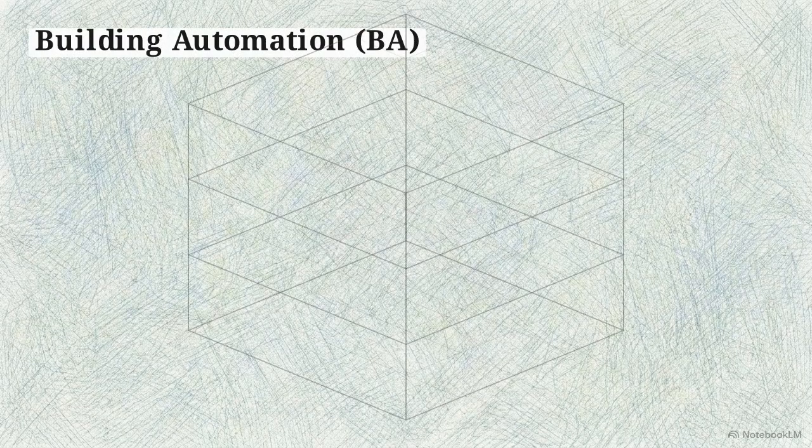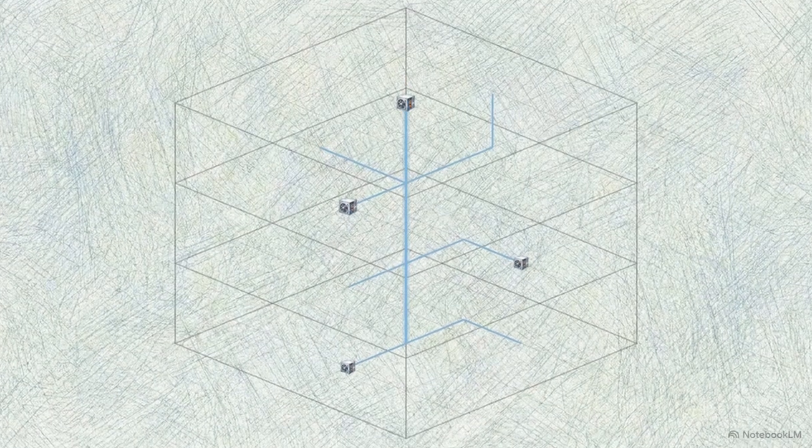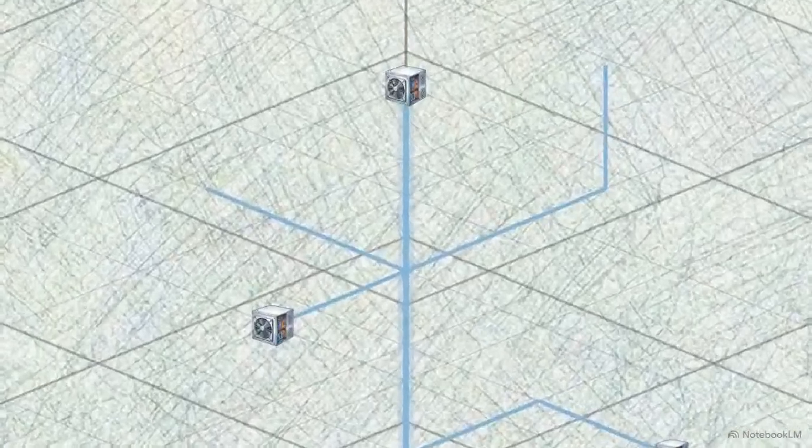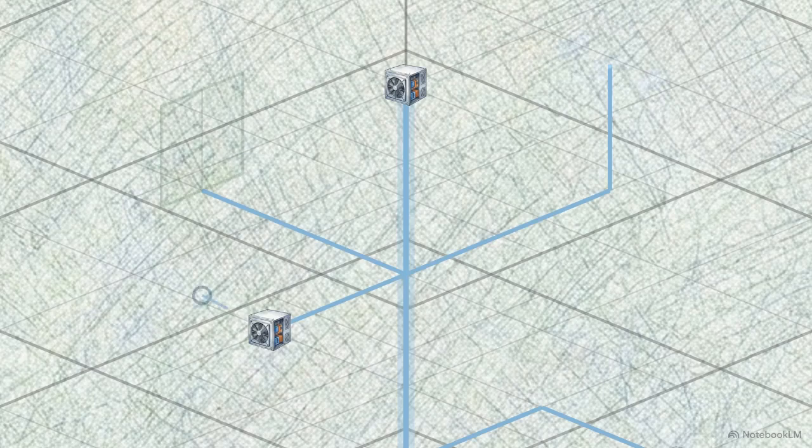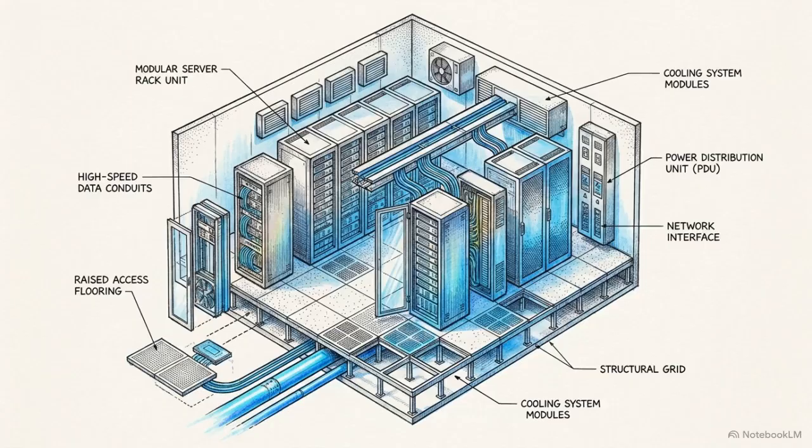The first pillar is building automation, or BA. As the blue pathways show, this system traces the physical mechanical rooms, HVAC ducts, and security nodes of the structure. BA provides localized control over the building's physical infrastructure. It governs physical systems such as HVAC units, lighting zones, and access-controlled doors. These systems function autonomously to maintain a stable environment without constant human intervention.